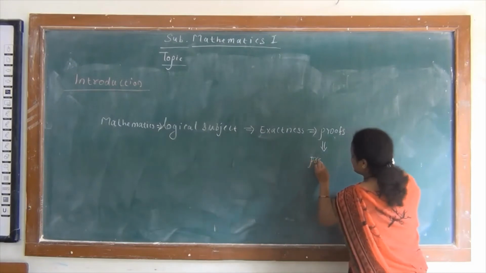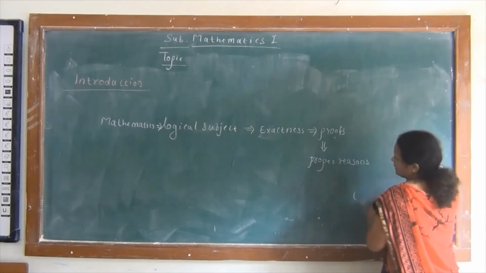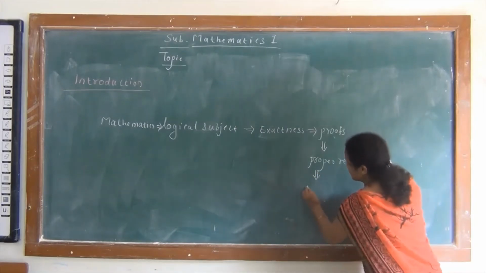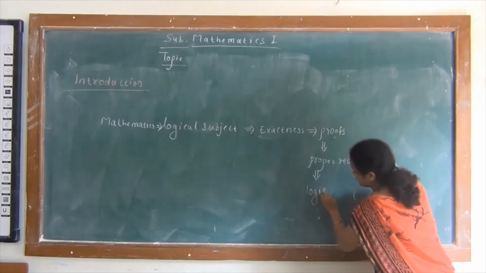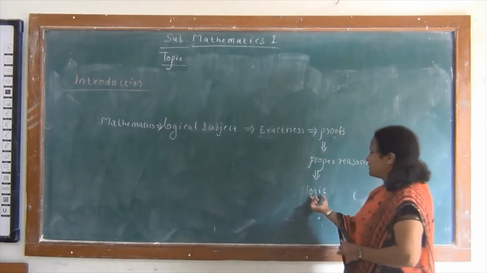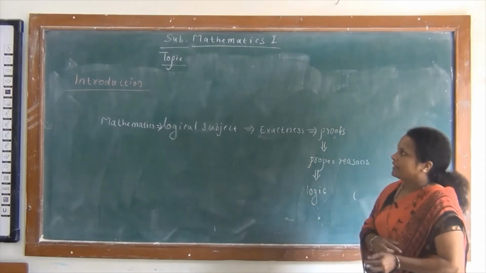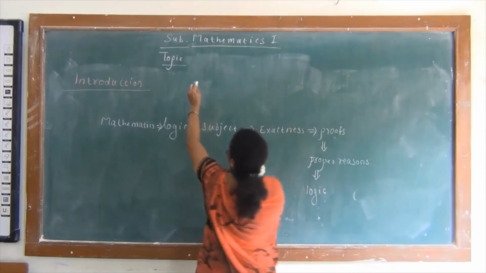To find proofs, we require proper reasons. And this reason requires logic. All of you are very familiar with this word logic, which is the name of our topic, that is mathematical logic.